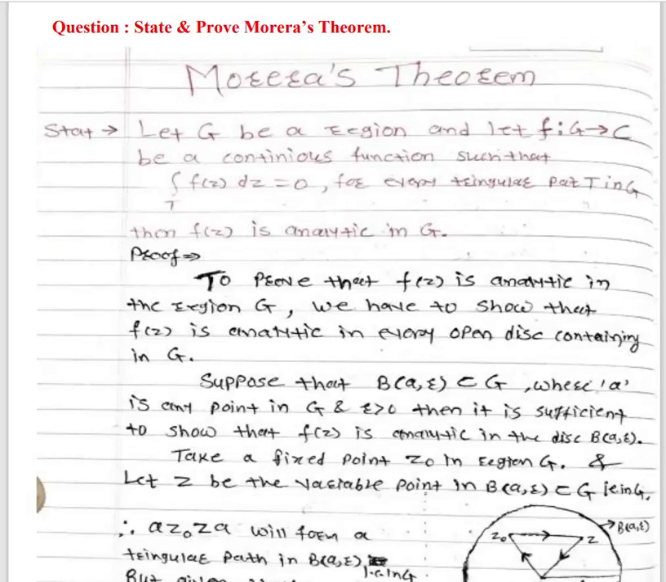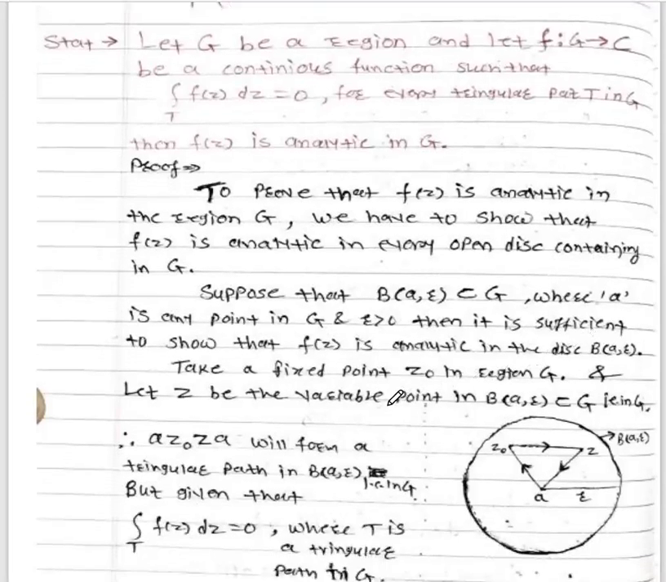To prove this theorem, let us take any point z0 in region G. Let us consider this open disk whose center is A, radius R, and let z0 be any fixed point in this circle, which is contained in region G. This is the center A, this is the radius R, and z0 is any fixed point, and take z to be a variable point in the open circle with center A, radius R, contained in region G.